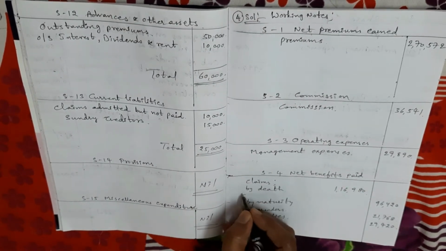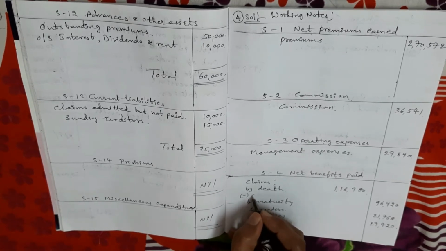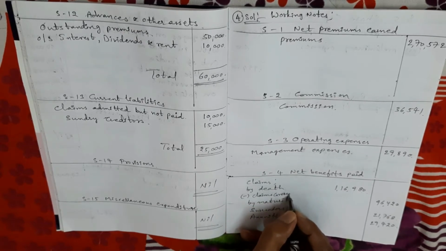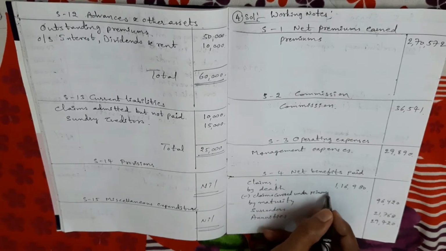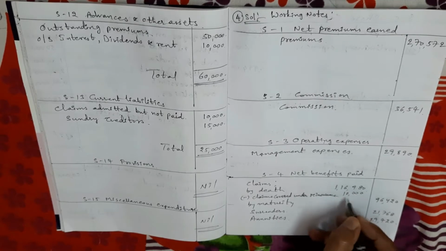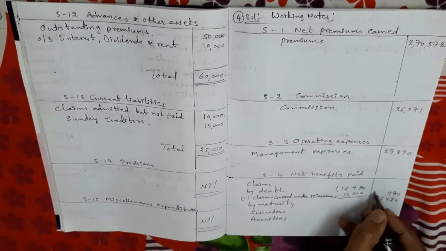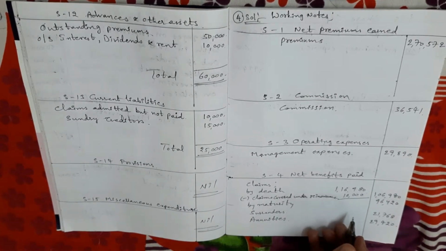So we adjust here. How we adjust: minus claims covered under reinsurance, 10,000. In the outer column the balance amount is 1,06,980 rupees. This is the adjustment.